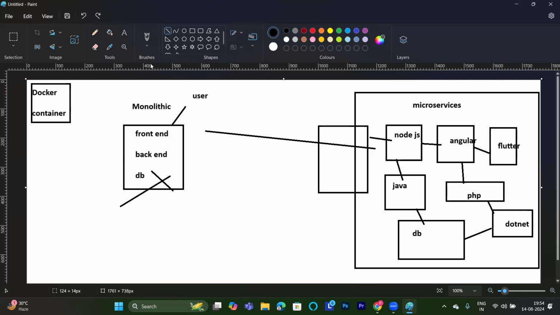Coming to microservices, it means we have divided services into micro components. What is the specialty here? We can use different languages to create the microservices. Now suppose my backend, which I created with .NET, is not working. I no need to take down my full application. I just need to take down this part. Whatever tasks we performed using .NET will be affected, but otherwise your end application will work.